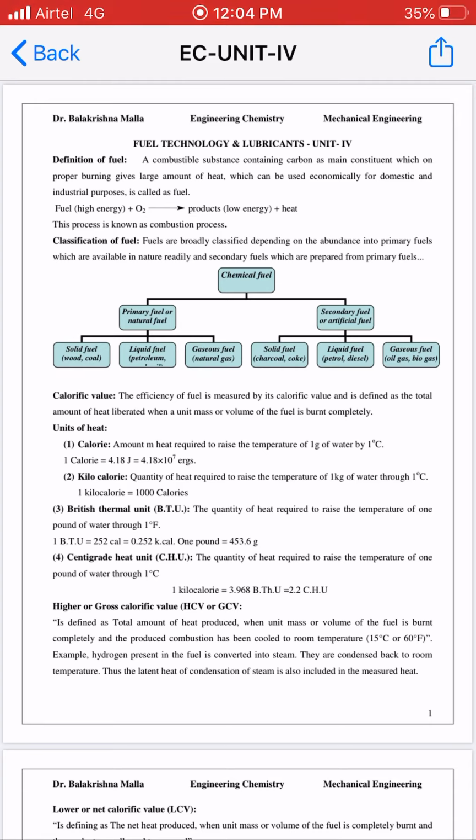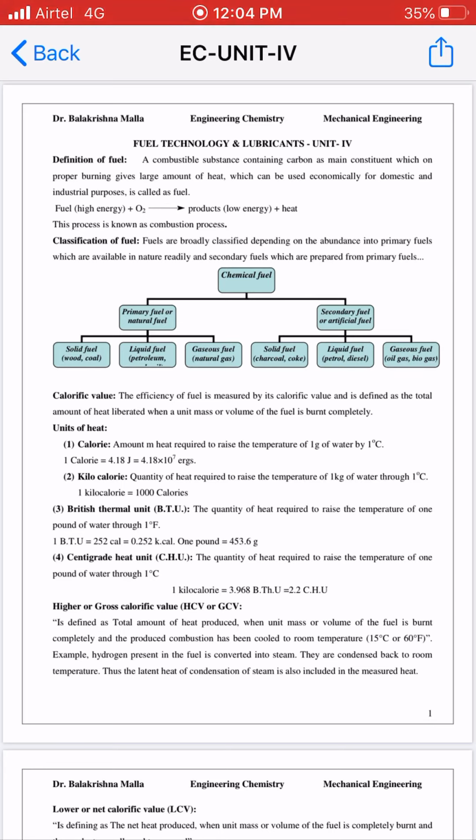So fuels are categorized into two types: primary and secondary. The primary is subcategorized into three depending upon the state of the substance: solid, liquid, gas. The examples of solid fuels are wood and coal. The examples of liquid fuels are petroleum. The examples of gaseous fuels are natural gas.